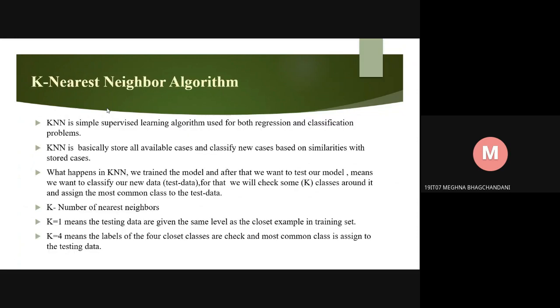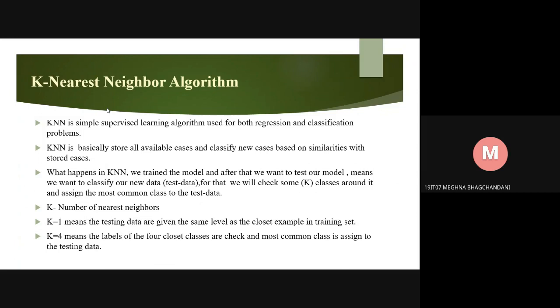So the next algorithm is the k nearest neighbor algorithm. KNN is a simple supervised learning algorithm used for both regression and classification problems. KNN basically stores all available cases and classifies new cases based on similarity with stored cases. What happens in KNN? We train the model, and after that we want to test our model, meaning we want to classify new data.